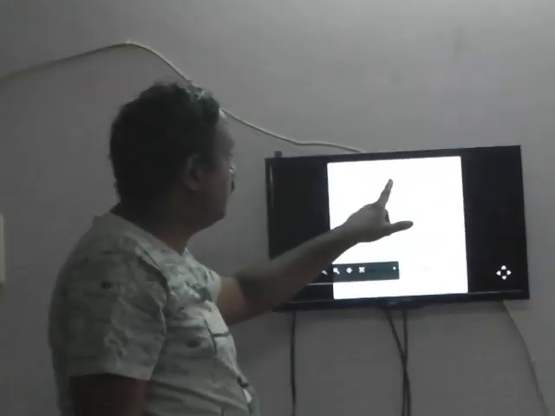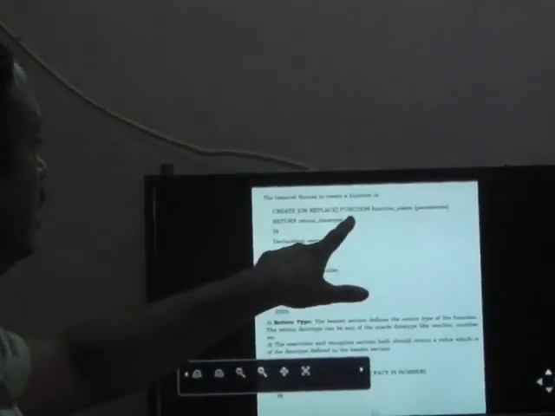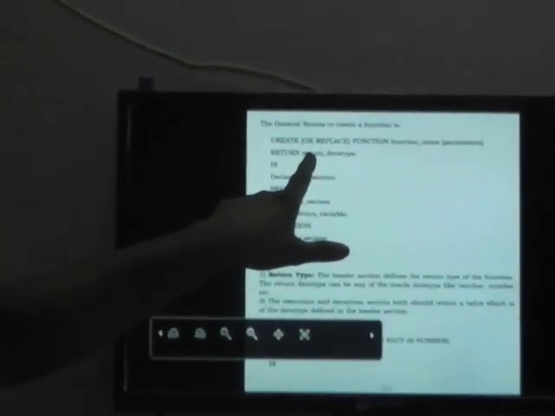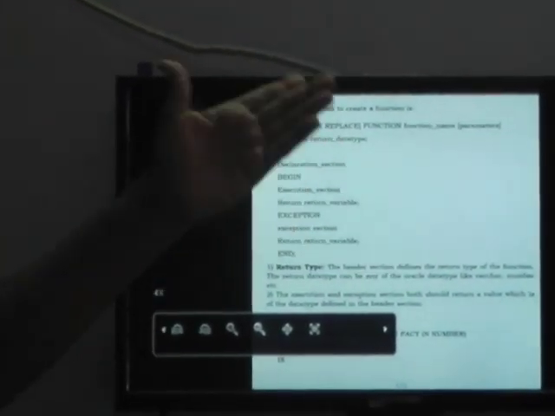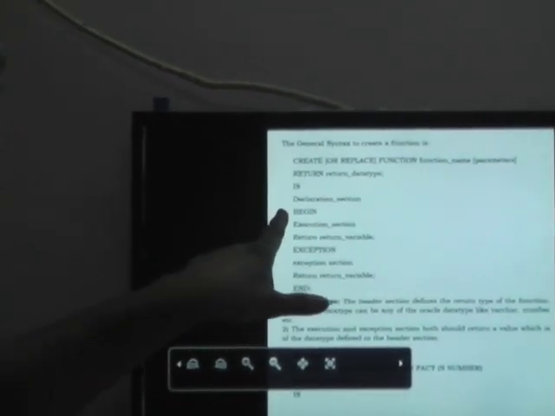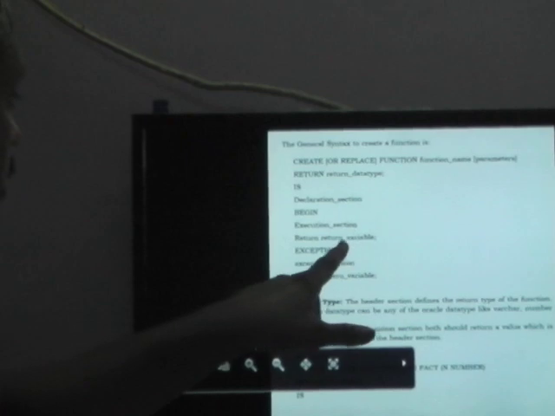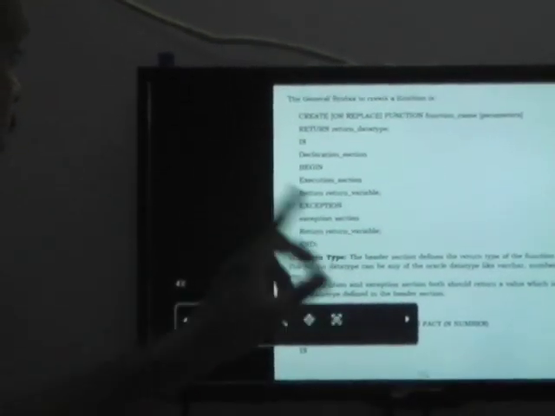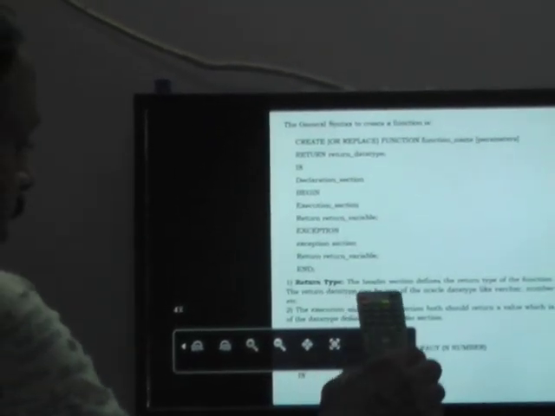So, create or replace function name, parameters, return. What type of return values? Everyone knows this from the C language classes, return types. Then the declaration section, begin, execution section, return variables, exception section, return variables. Simply, what do you mean by return type here? The header.